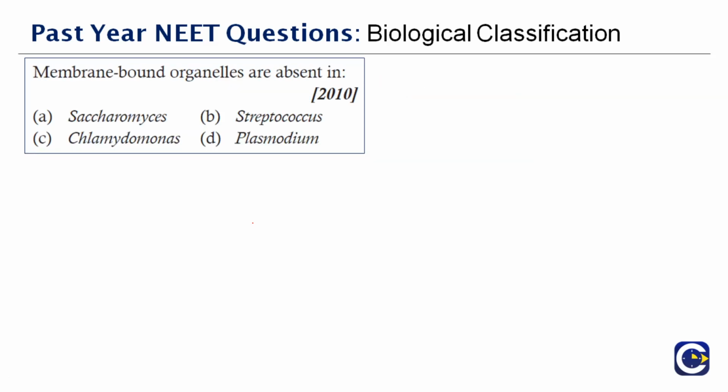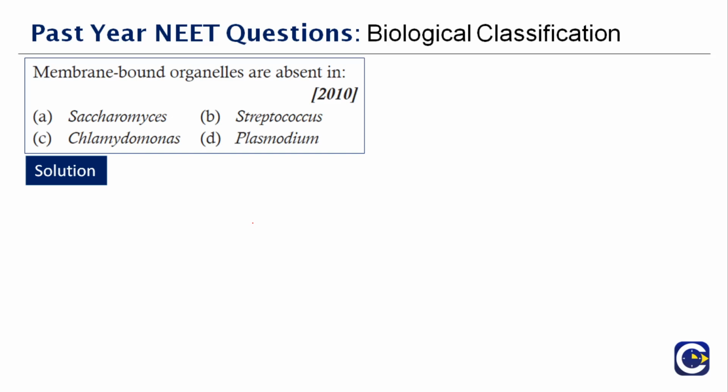Next question here. Membrane-bound organelles are absent in dash. So you're given four options here. When we say membrane-bound organelles, we have everything into account. Ribosomes, mitochondria, chloroplasts, everything. Now, out of the four options given here, what do you think will be the right answer? Membrane-bound organelles are absent in dash. It is a bacterium. So we all know bacteria is a prokaryote, and bacteria only lacks membrane-bound organelles.